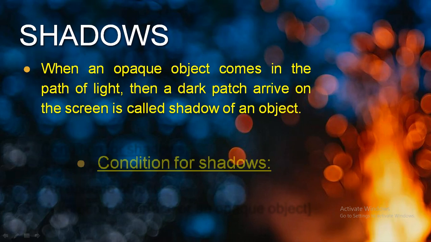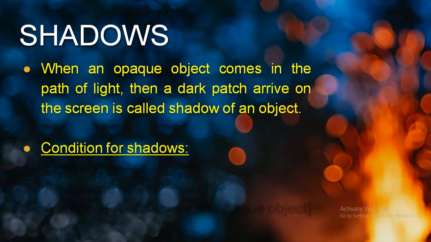So here comes the conditions for the shadows as we understood in the definition. That is, there must be a light source. Suppose inside the room there is no light. So how can you form the shadow? Imagine that in childhood also, when the electricity is not present in the night time, the whole room is completely dark. So at that time, you cannot see your shadow.